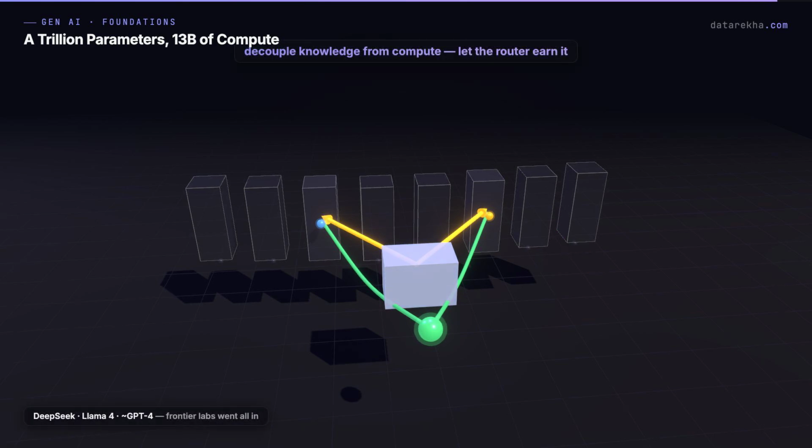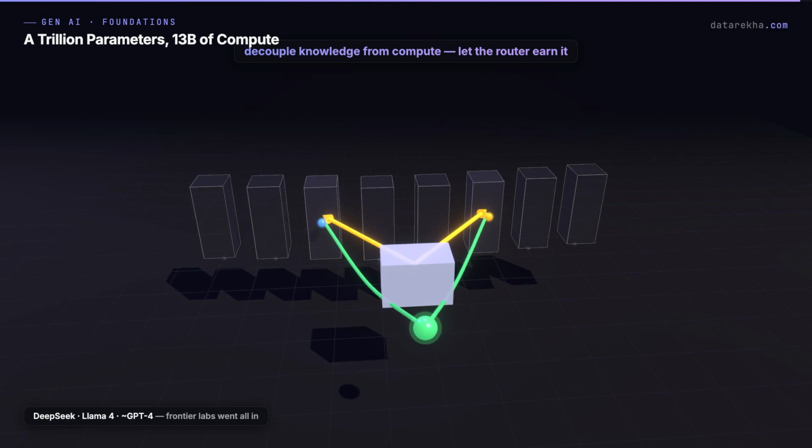Still, frontier labs went all in. DeepSeek, Llama 4, and almost certainly GPT-4. The bet? Decouple knowledge from compute and let the router run it.